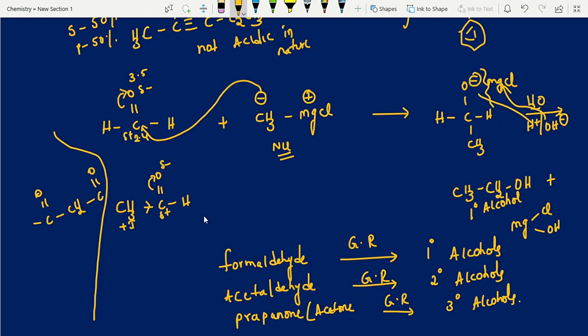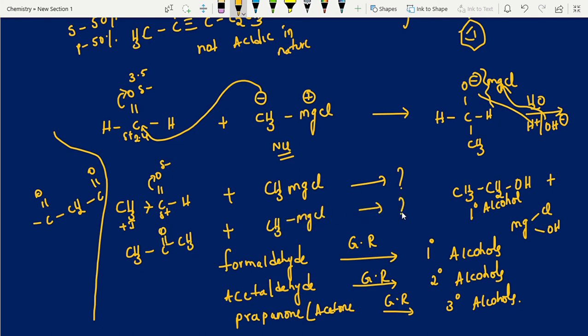Okay. So I am giving acetaldehyde with the same Grignard reagent, MgCl. You can take it, students. Tell me the product. Write the product. So next one, ketone, that is acetone. That is also with the Grignard reagent. Here also, what is the product? Try yourself. Now, next one. One more question.